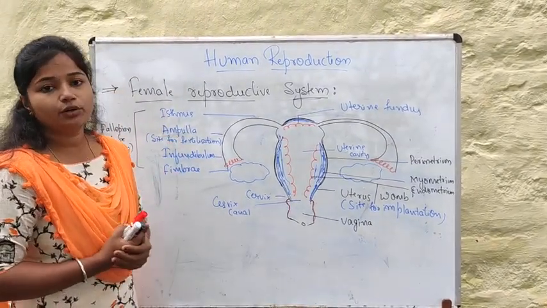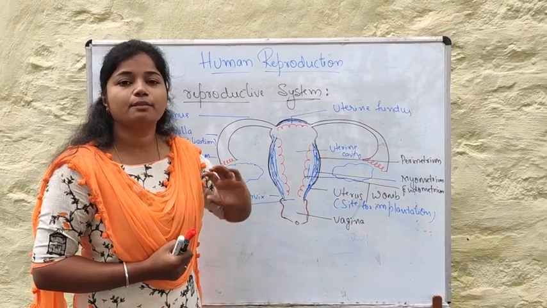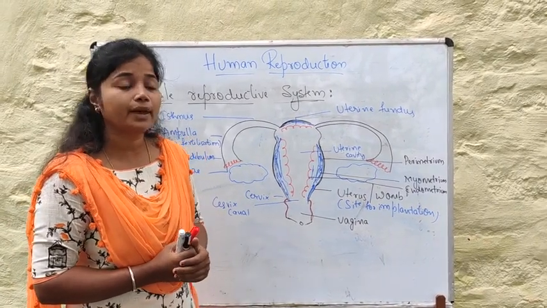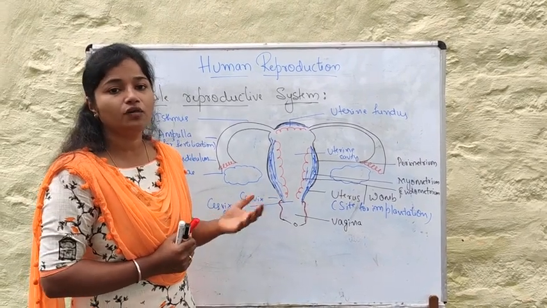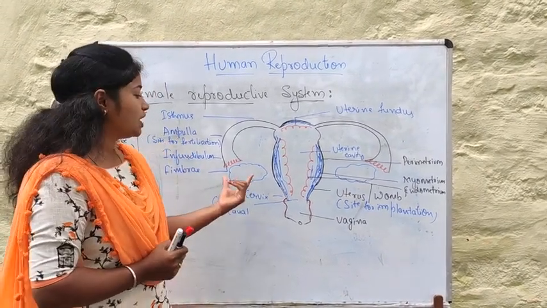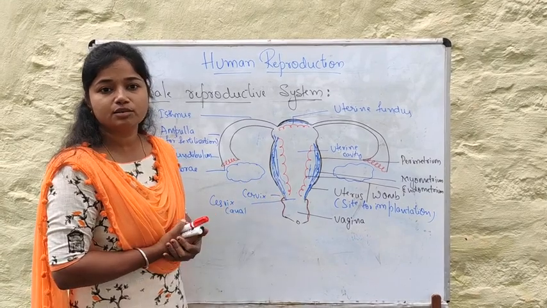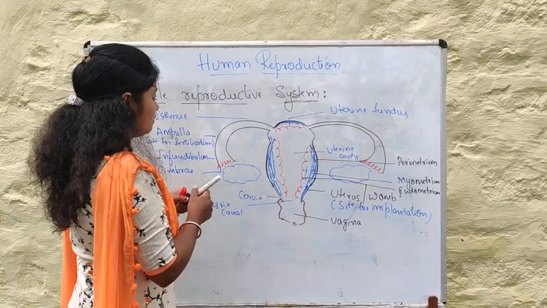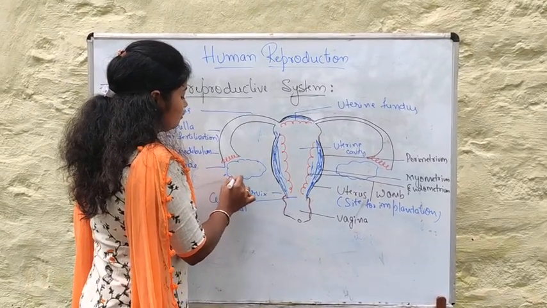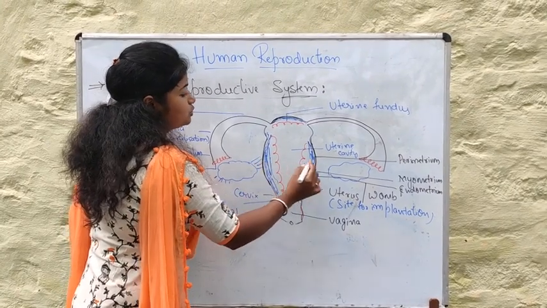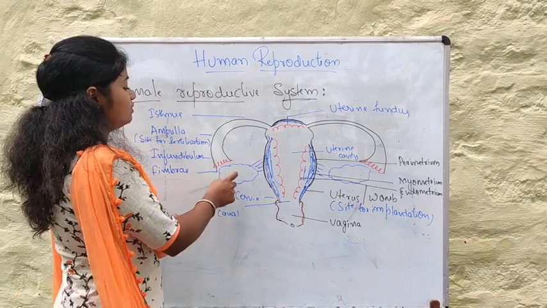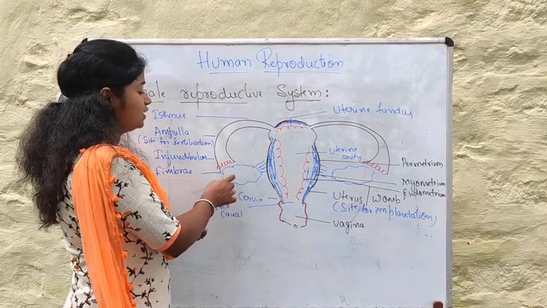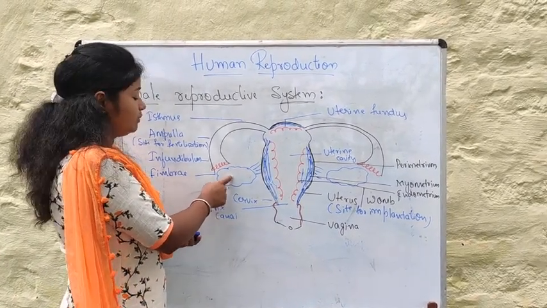The female reproductive system consists of the ovary, the primary sex organ, consisting of a pair of ovaries. These ovaries are located in the lower abdomen, one on each side. They are almond shaped, 2 to 5 centimeters in length. They are connected to the pelvic wall, and also attached to the uterus with the help of ligaments, right?